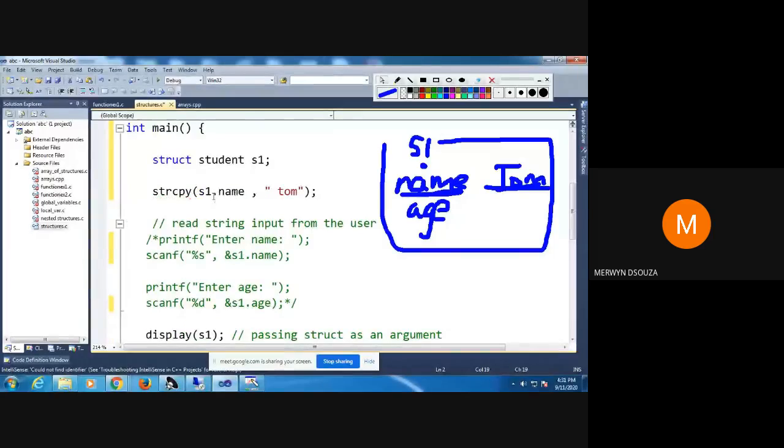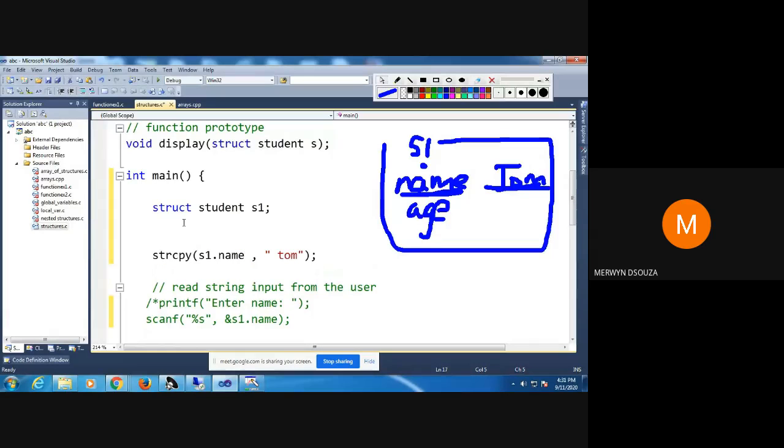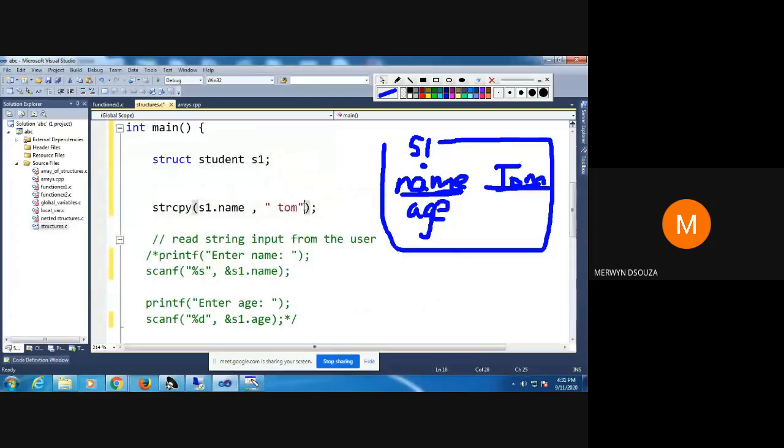So whenever you want to enter a name and some character, I want to store character values. So I cannot do something like this. I cannot directly do something like this. I get an error. See, I get an error. So you have to use the string function. So what will this do? It will copy this value Tom to this member here. So you will get something like this, Tom.